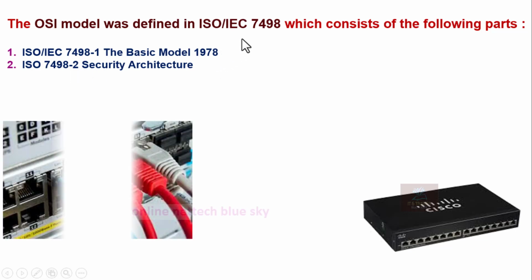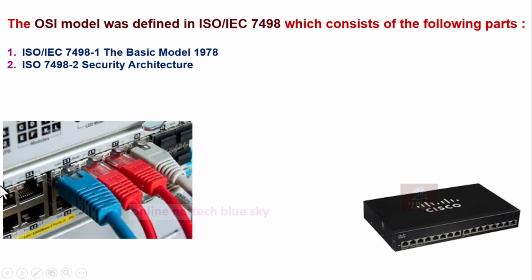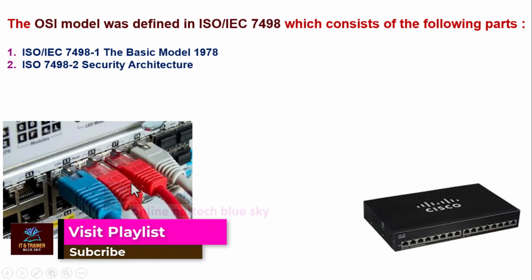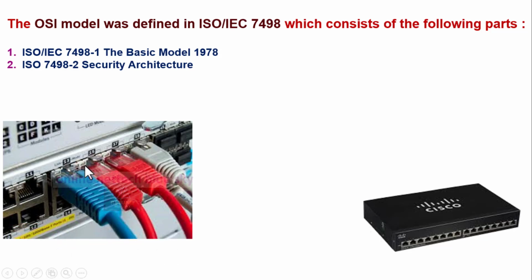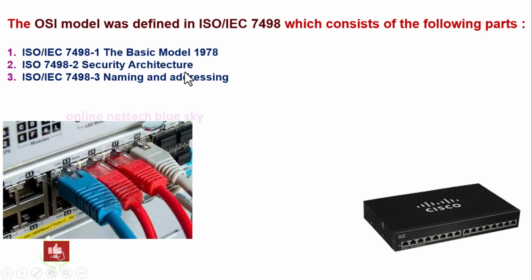It is important to understand that new complex types of devices were created, such as switch, router, repeater, hub and others. The third part is ISO/IEC 7498-3.